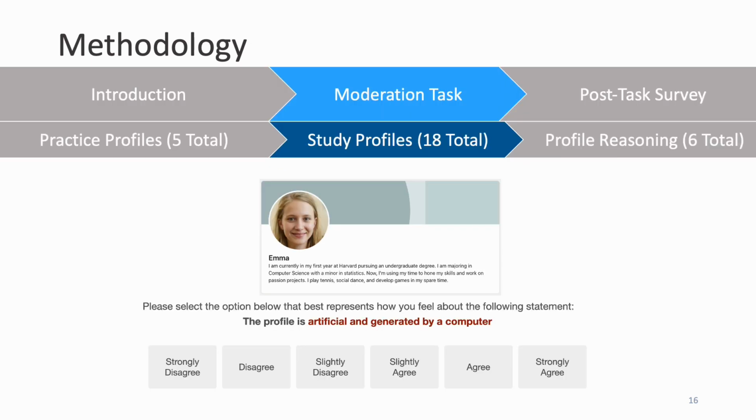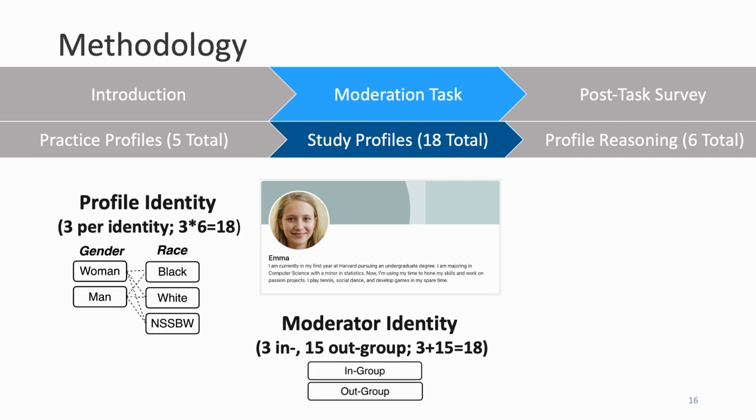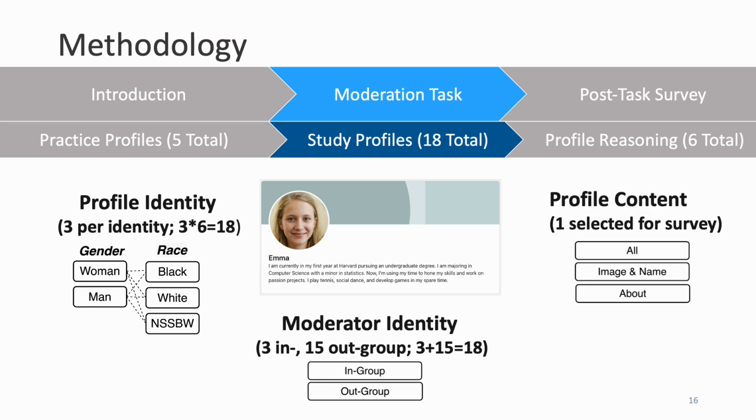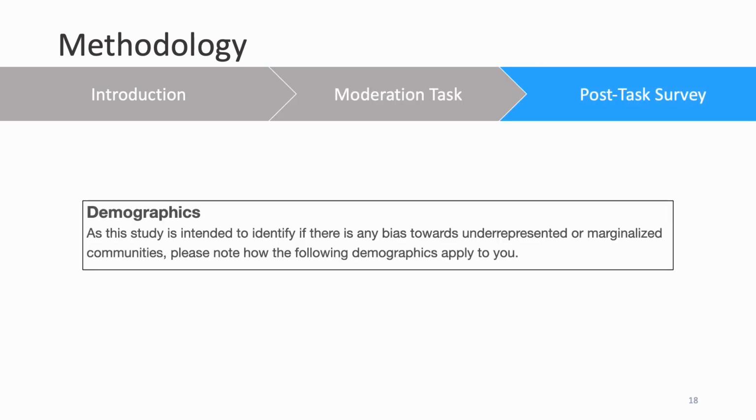Going back to our moderation task, within these 18 profiles, we show 3 profiles for each identity. We show 3 profiles that are in-grouped and 15 that are out-grouped from the moderator's identity. And we show 1 set of profile content for the entire survey. After rating these profiles, participants then report their reasoning for their ratings on 6 different profiles. We ensure that 1 profile from each identity is shown to them. Lastly, participants finish the survey by reporting their demographics.